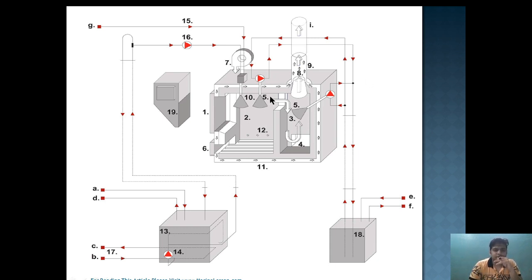One is the primary part, second is the secondary part. So in the primary part, what is happening? Basically, the primary part consists of the primary blower, second is the primary sludge burner, third is the diesel burner. And the secondary consists of the secondary diesel oil burner and the secondary sludge burner.